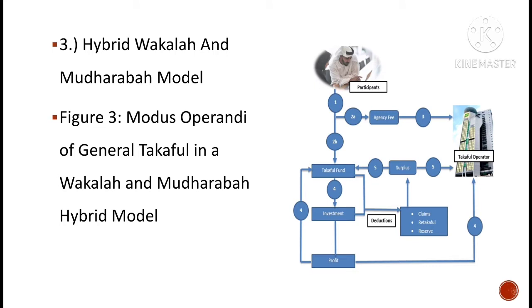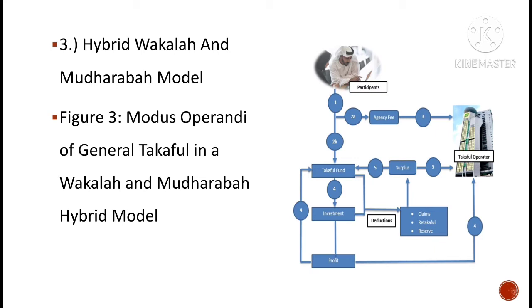The third Takaful model in Malaysia is the hybrid of Wakalah and Mudarabah model. This model combines the features of both Wakalah and Mudarabah models. The Wakalah principle is applied in the underwriting activities, while a Mudarabah contract is used in the investment of the Takaful funds. Thus, the Takaful operator is entitled to both an agency fee for managing the fund as a wakil and a share of the profit for managing the investment of the fund as a mudarrib.